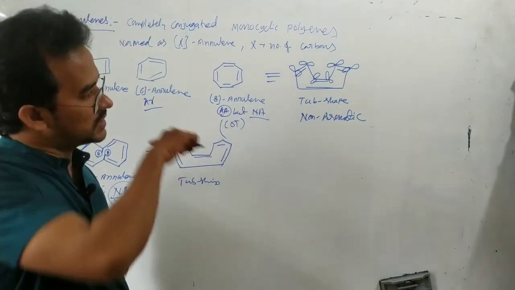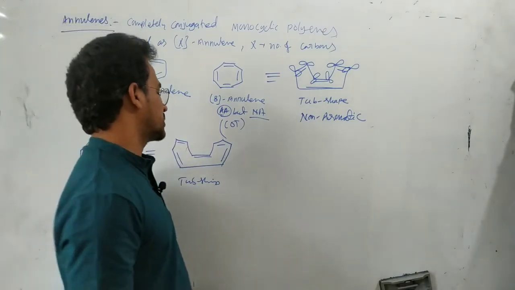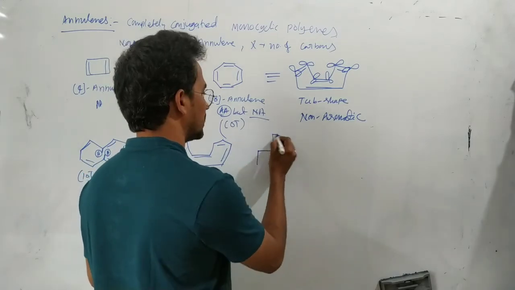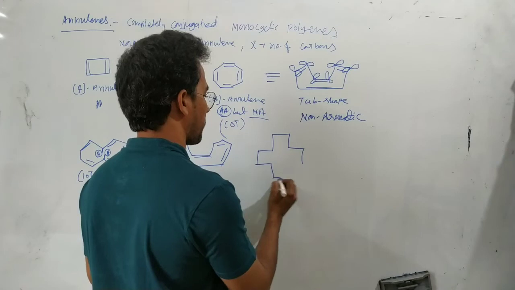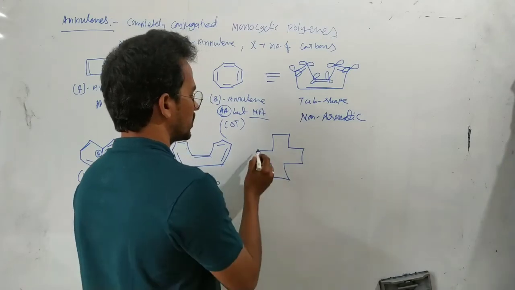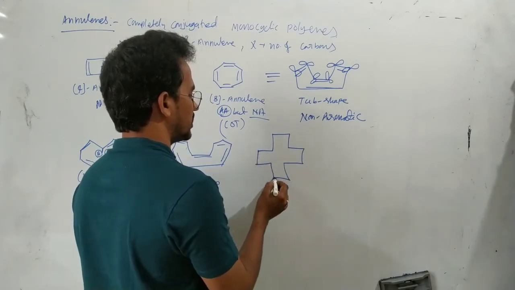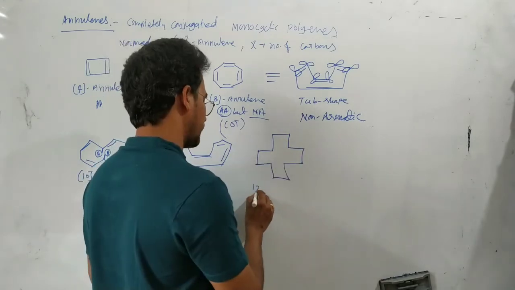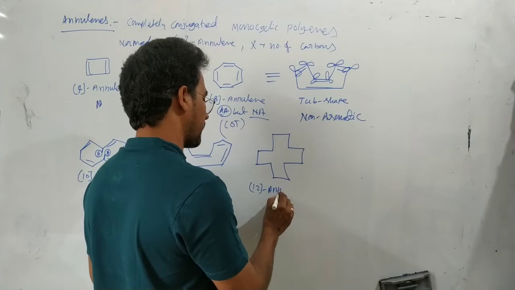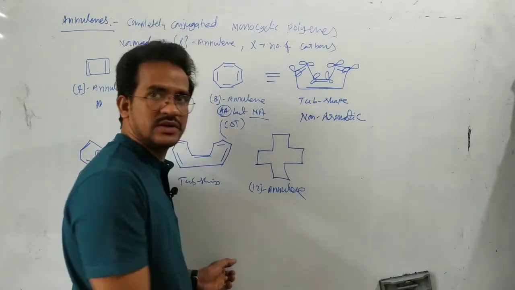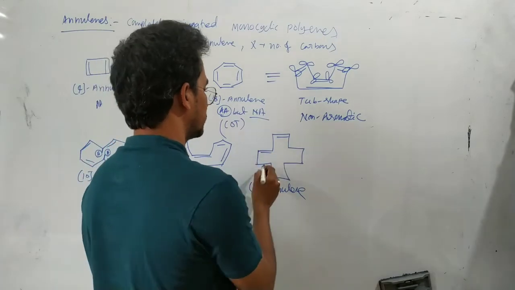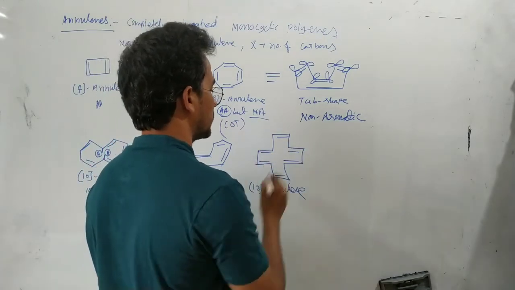Okay, that's it. Now coming to the next annulene, that is 12-annulene. 1, 2, 3, 4, 5, 6, 7, 8, these 4, so it is a 12-annulene. Now here this pi bond, pi bond, pi bond.